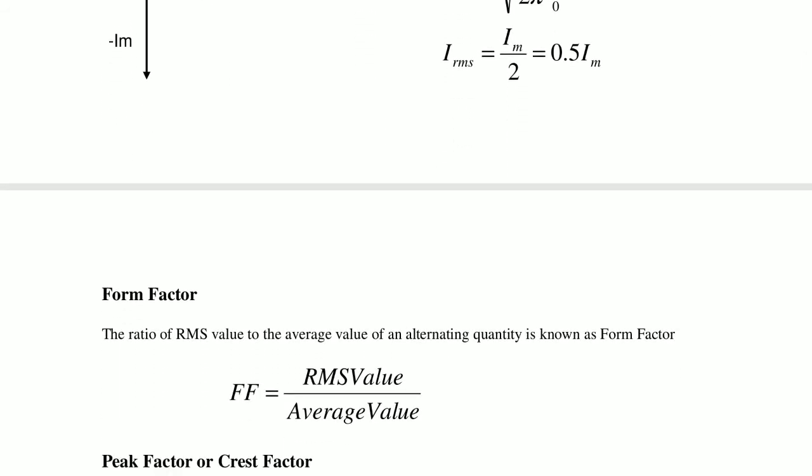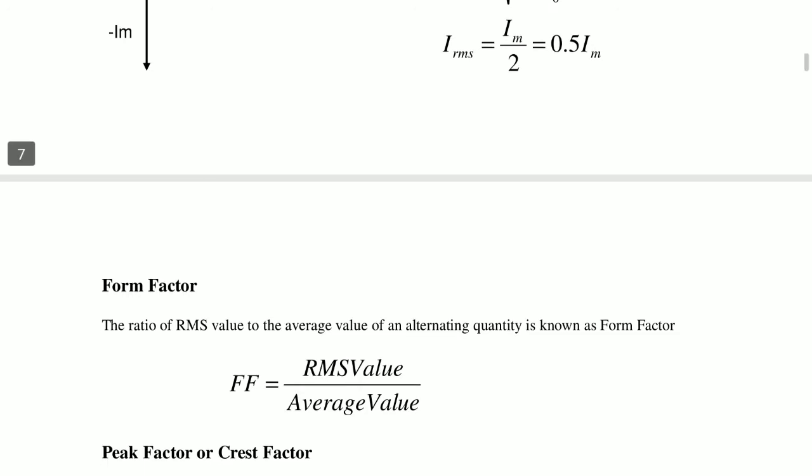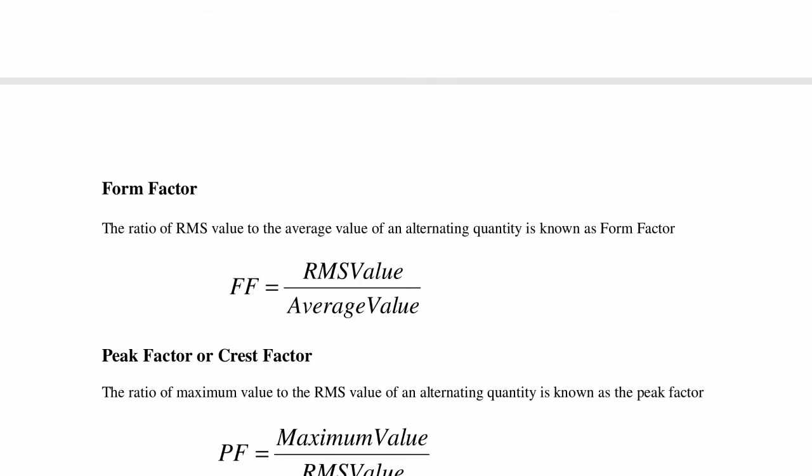Now form factor. Form factor means the ratio of RMS value to the average value of an alternating quantity. So form factor is nothing but RMS value by average value.